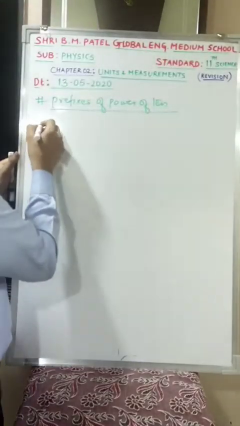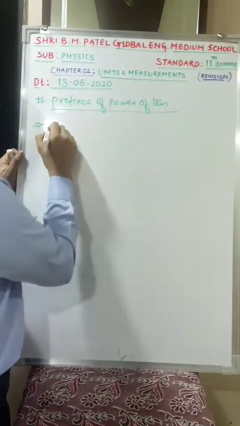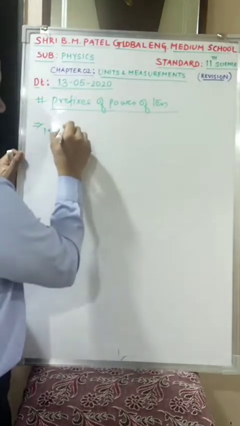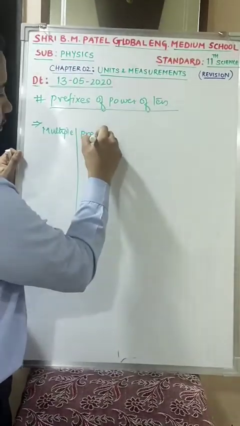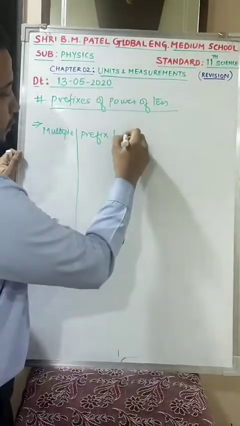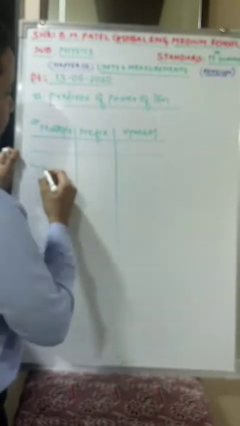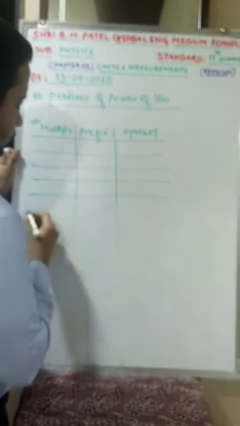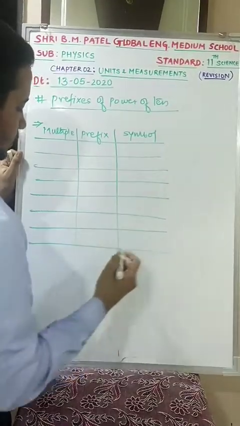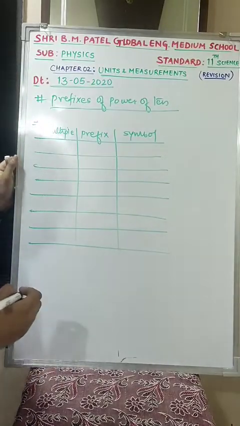First, that is given to you, that is multiple. Then we'll check its prefix. Then we are going to check its symbol. Is this clear? Hope till this is clear.